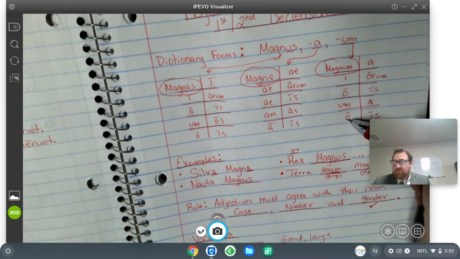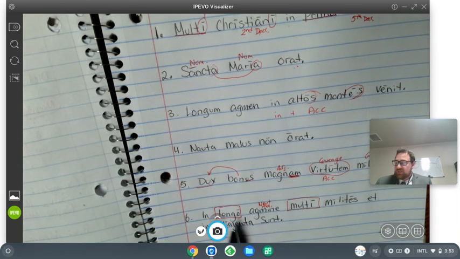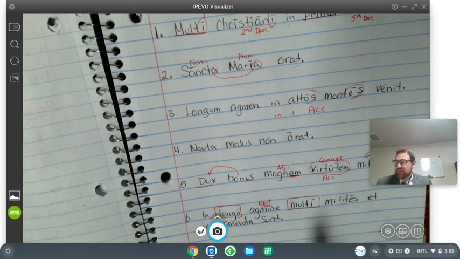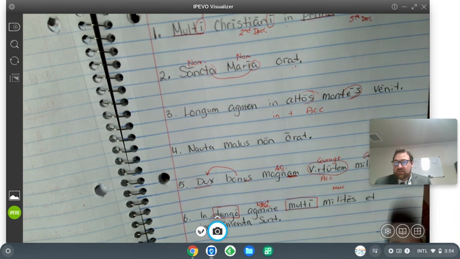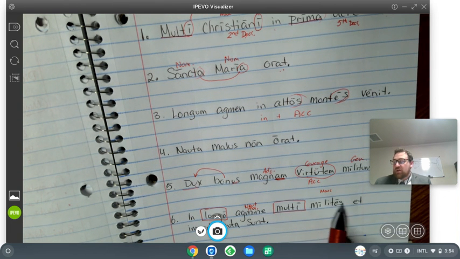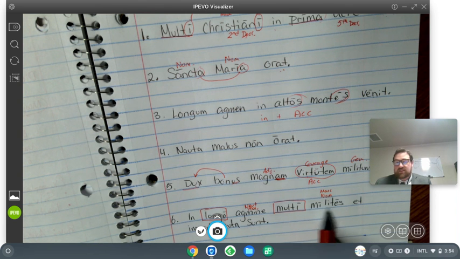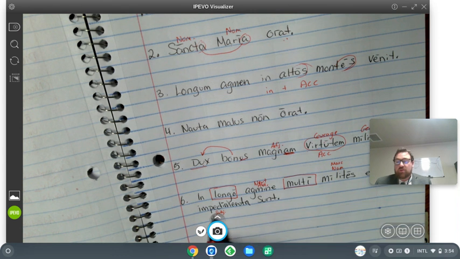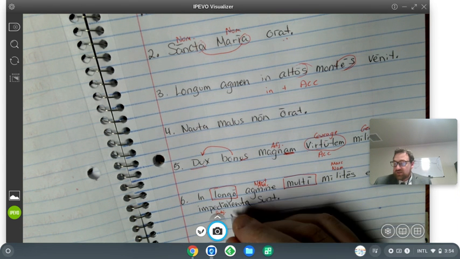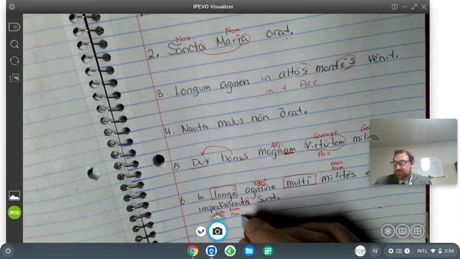Okay, neuter, ablative, longo agmine, makes sense. In longo agmine multi milites et impedimenta sunt. So these milites are masculine, I would presume. And there are many of them, so that's nominative. This is the subject of our sentence. And impedimenta is also another subject of our sentence because there are both of these things. It looks like that's nominative plural, though.